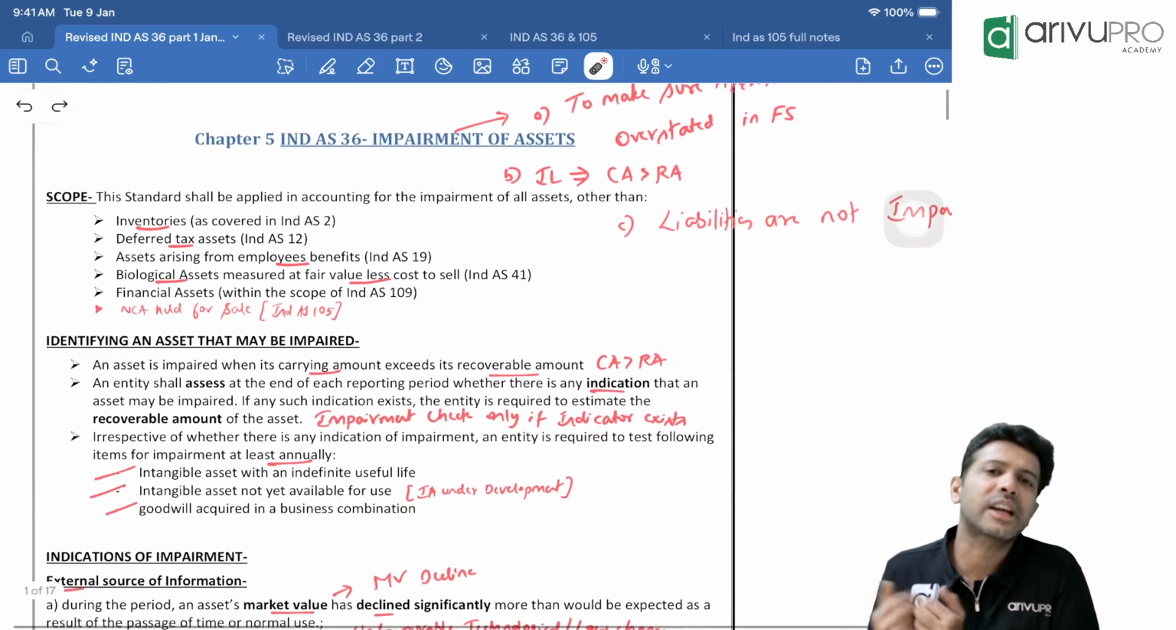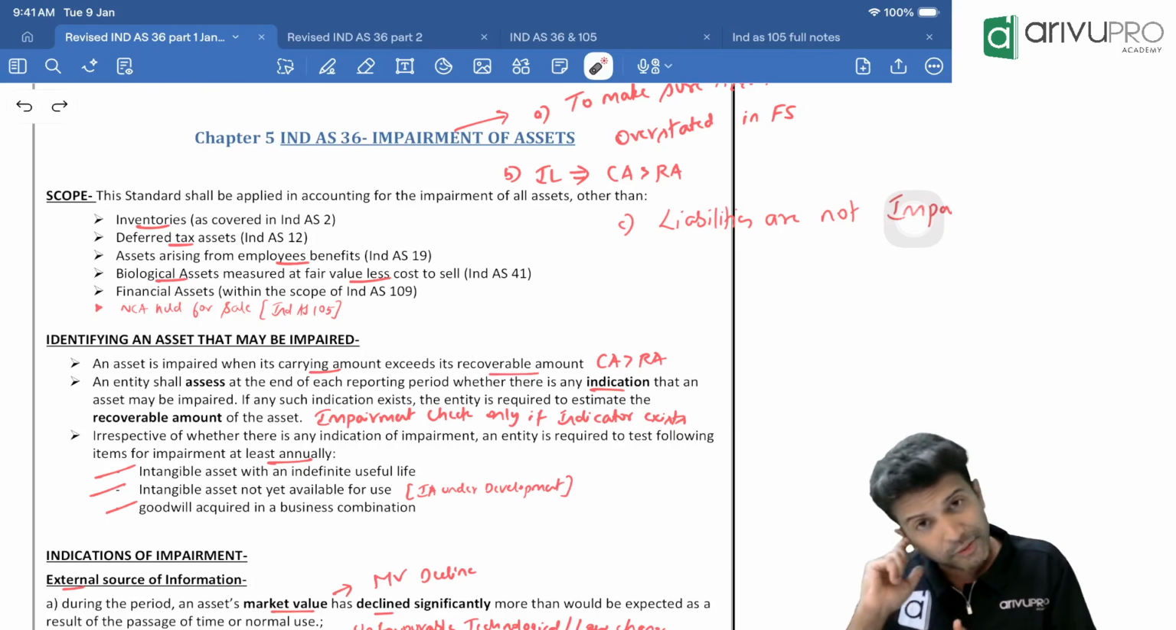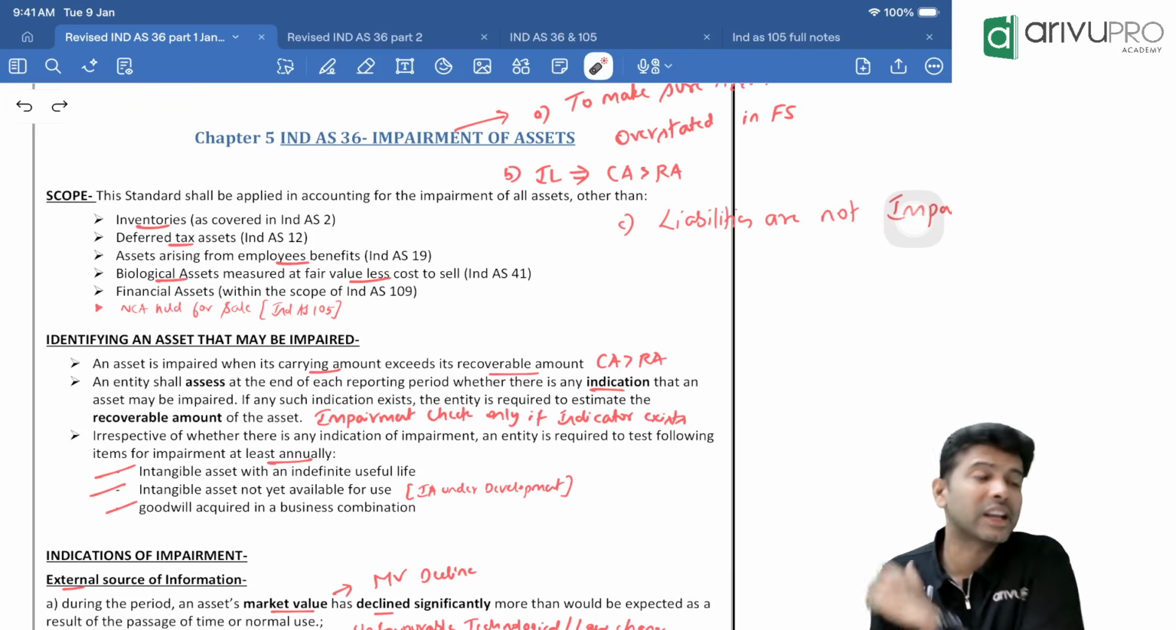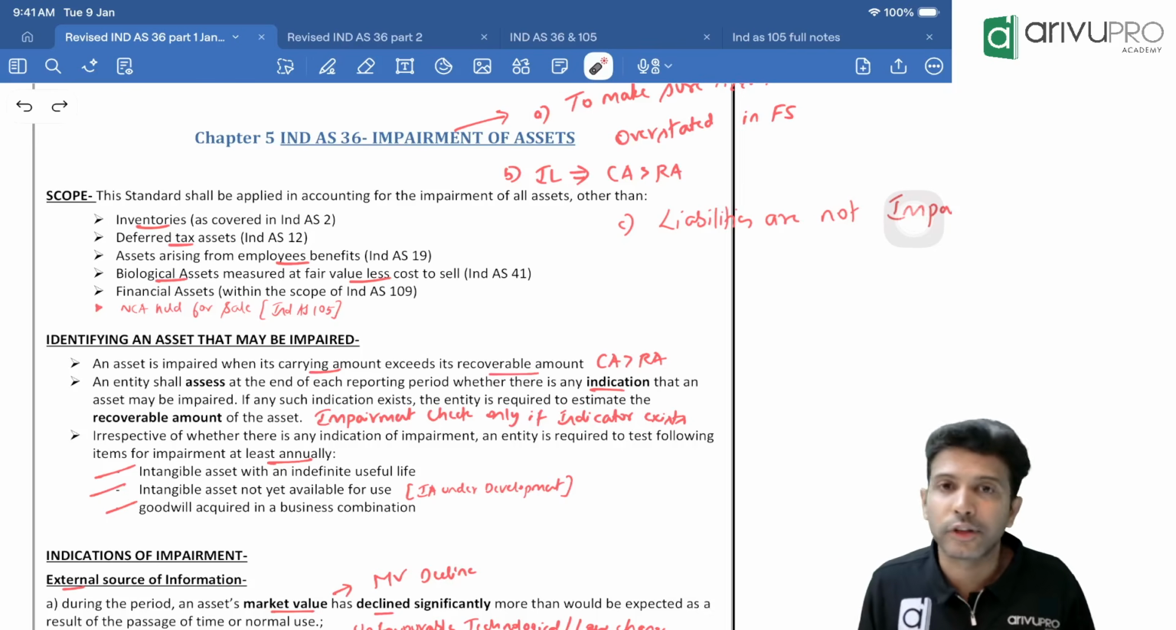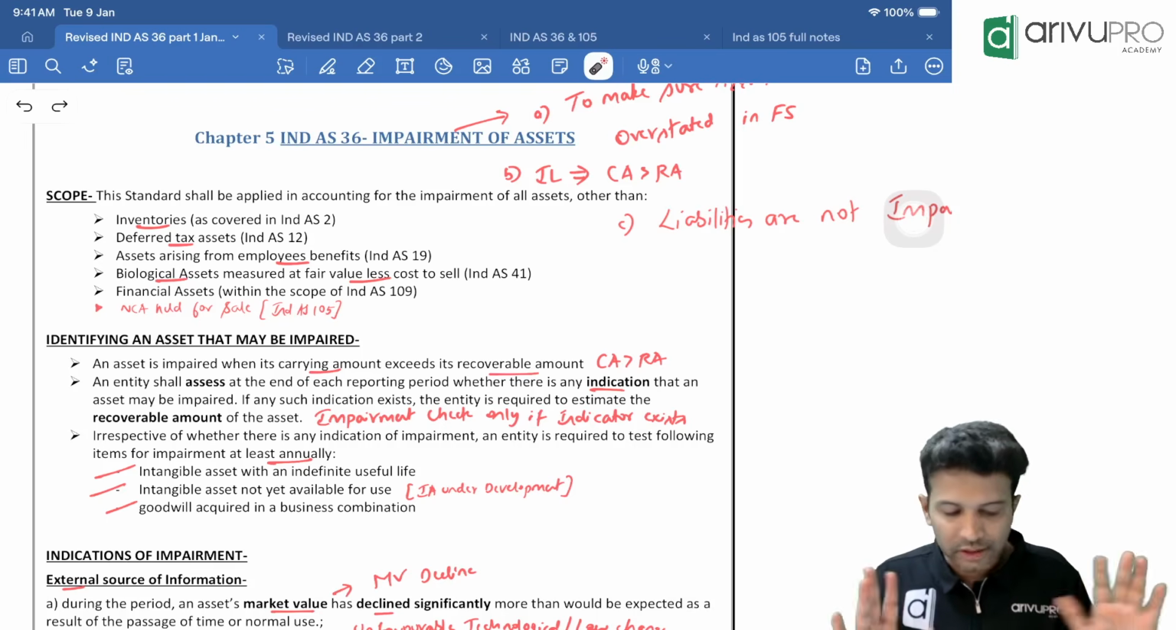All right. So basically, which assets are impaired? Your PPEs, intangible assets, and investment property. Your current assets, employee benefit assets, deferred tax assets, biological assets, non-current assets held for sale, all these are not impaired. Okay, fair enough. That is one.